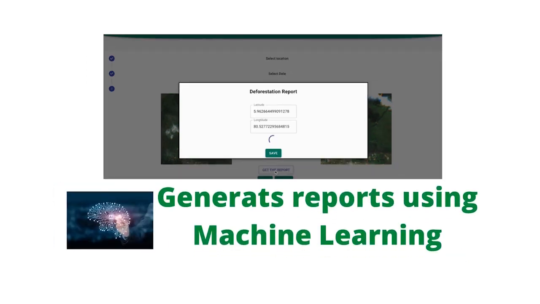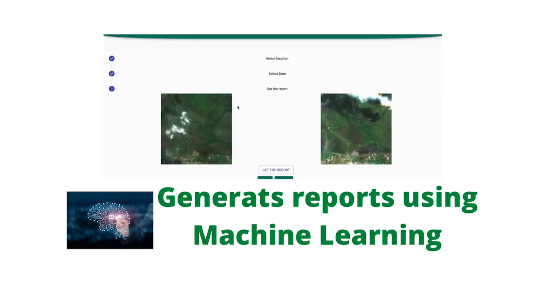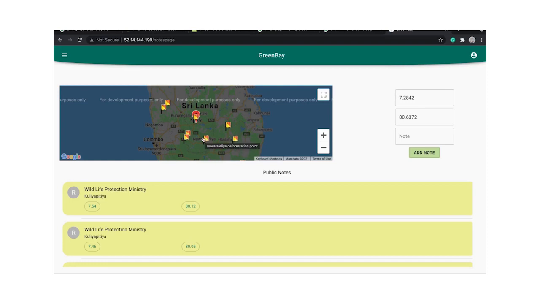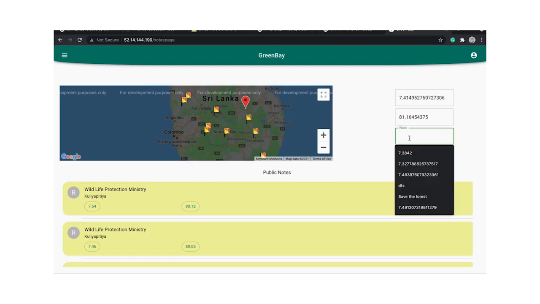Environmentalists also need to do a higher level observation of forest land changes over time. This application provides them with precious information to identify changes that occurred to forests in Sri Lanka. There are many researchers who are seeking information on deforestation for their research purposes. This system provides a quick solution to their needs.